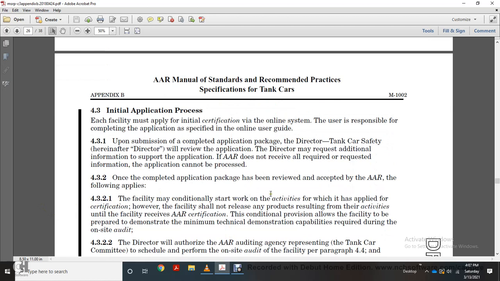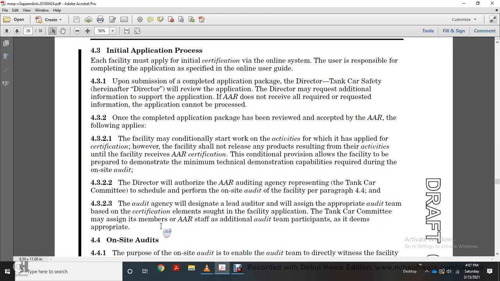The facility may start the work activity for which it has applied for certification. However, the facility should not release any progress results of its activities for the unit until the facility reaches the AR certification. The conditional provisions allow the facility to be prepared to demonstrate the minimum technical capability during the on-site audit. The director will authorize the AR auditing agency, a representative of the Tanker Car Committee, who is scheduled to perform the on-site audit of the facility per paragraph